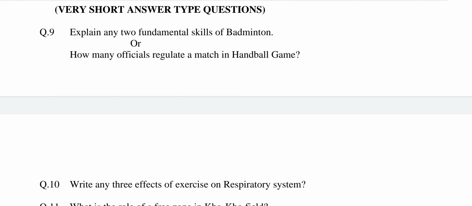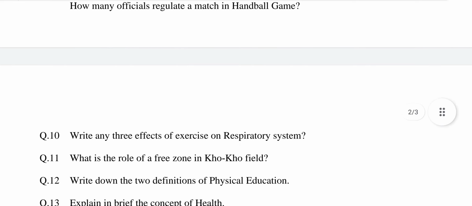Or how many officials regulate a match in handball game? This question is also related to chapter number 6, concept of major games and sports. The answer may be: officials required for the smooth conduct of handball match are as listed below: referee 2 numbers, scorer 1 number, timekeeper 1 number, recorder 1 number.